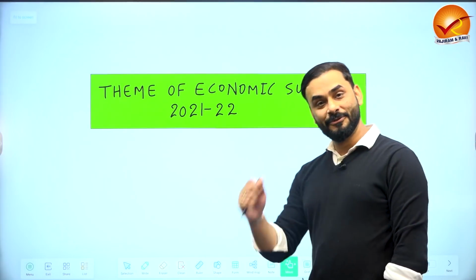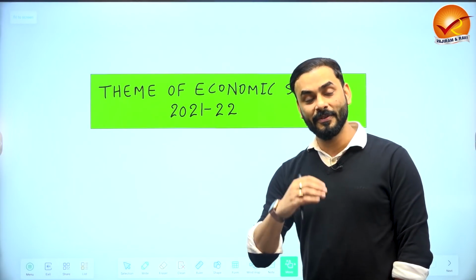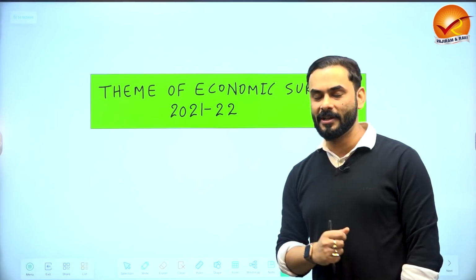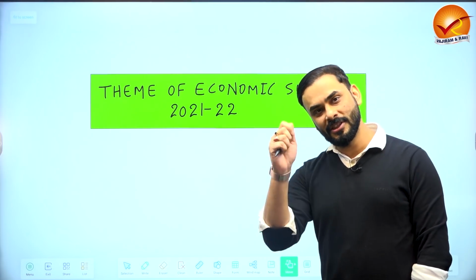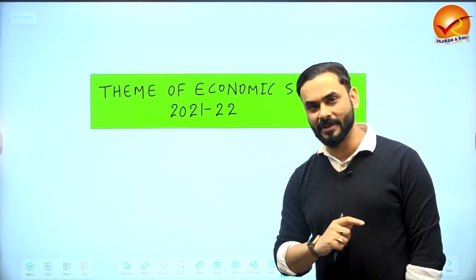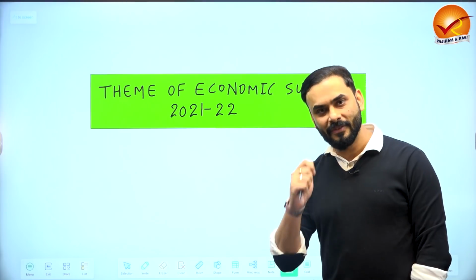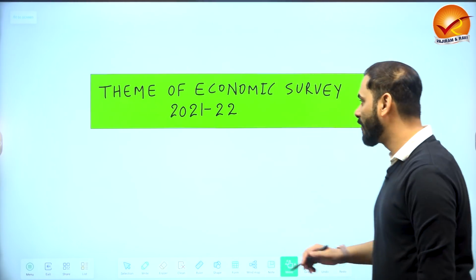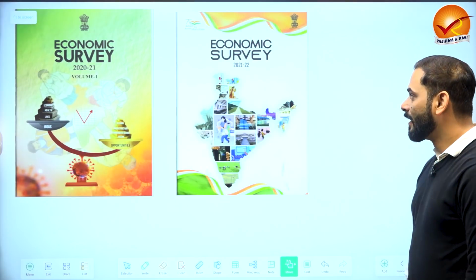So guys, the first thing to do whenever you study a government document like the economic survey or budget for that matter is to find out what the theme of the economic survey is, because if you understand the theme and the basic principle, you would understand why the government has followed a certain set of policies. So let us see what the theme of the economic survey is this year.